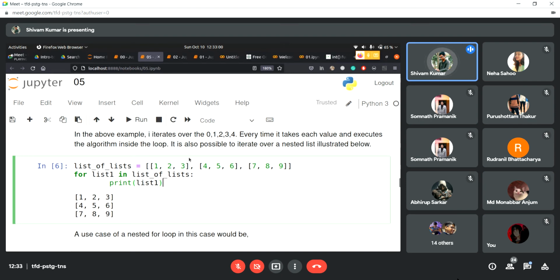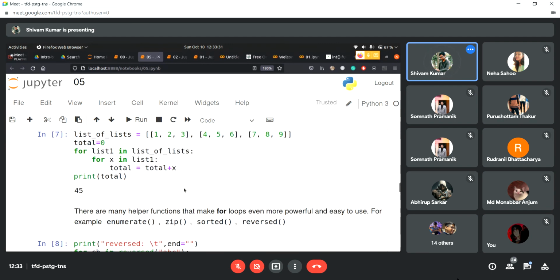So lists, as the name says, are just a list of items. You're just storing elements inside a list. So here we have a list, right? And a list is always denoted by square brackets. Remember this. So we have this main list outside with the square brackets. And inside that list, we have three lists: 1, 2, 3, 4, 5, 6, and 7, 8, 9, which are lists in themselves because they are also storing some values, right? So you just have to know what a list is, and that there can be lists inside of a list.